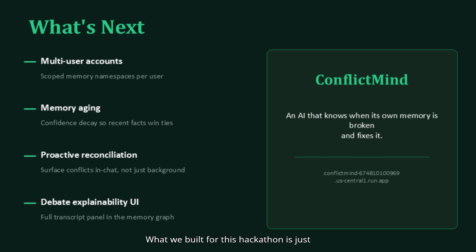What we built for this hackathon is just the beginning. Imagine an AI assistant that doesn't just remember your preferences, but it understands how they evolve. One that knows the difference between who you were last month and who you are today. That handles contradiction the way humans do. Not by picking a winner, but by finding a deeper truth. That's where we're going with ConflictMind.